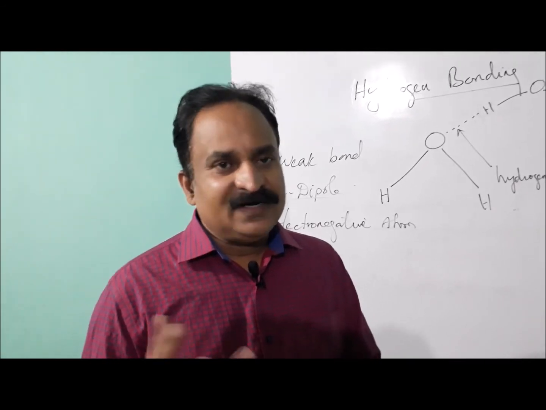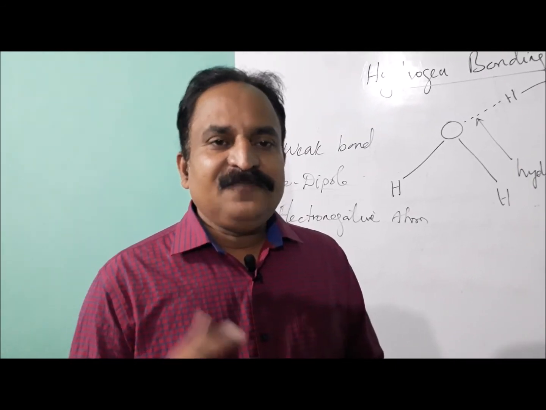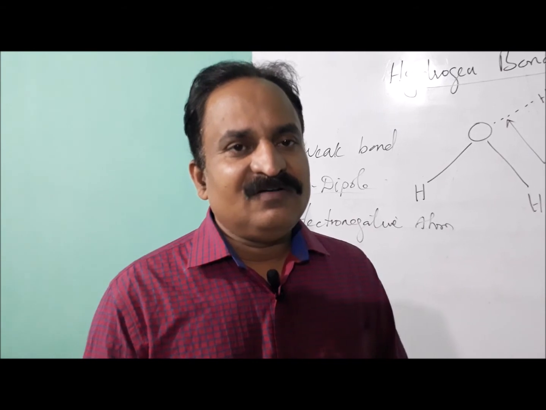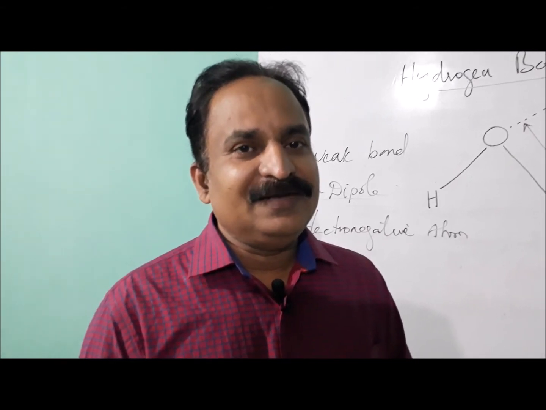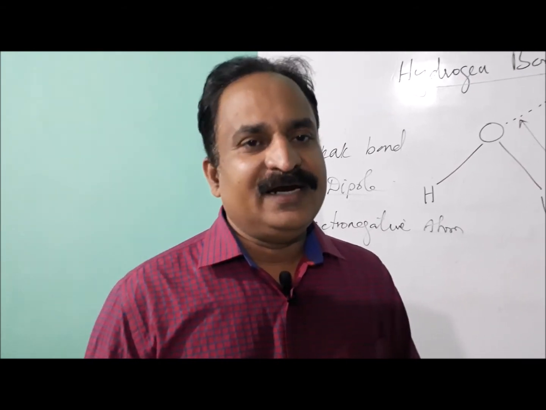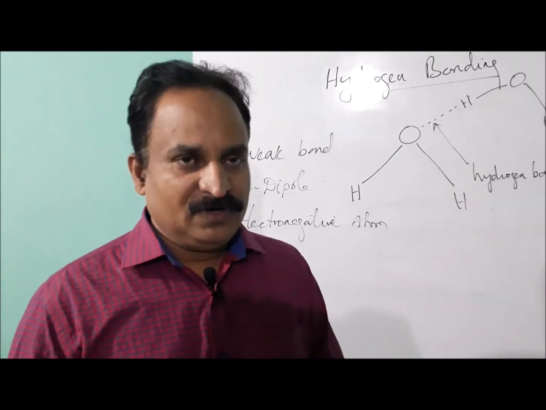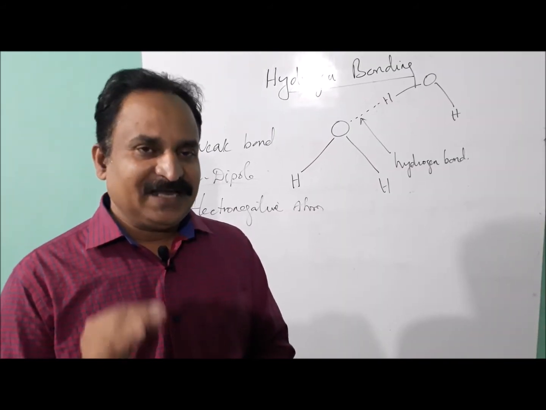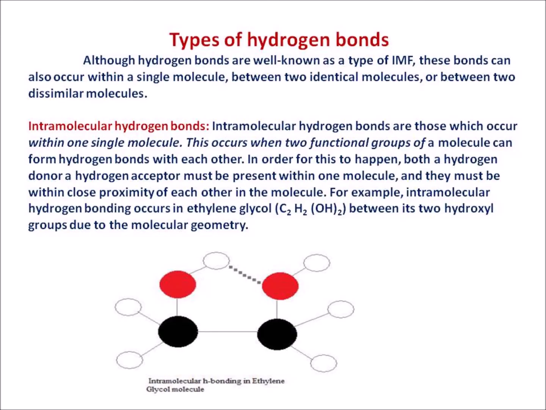Students, you learned about what is hydrogen bond. There are different types of hydrogen bond. Like one is the intermolecular hydrogen bond, other is intramolecular hydrogen bond and a symmetric bond. We can see what are the types of hydrogen bond. Although hydrogen bonds are well known as a type of intermolecular force, shortly written as IMF, these bonds can also occur within a single molecule, between two identical molecules or between two dissimilar molecules.